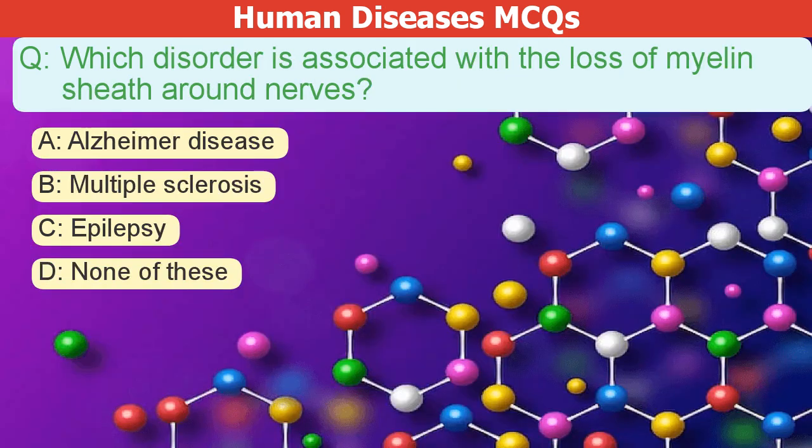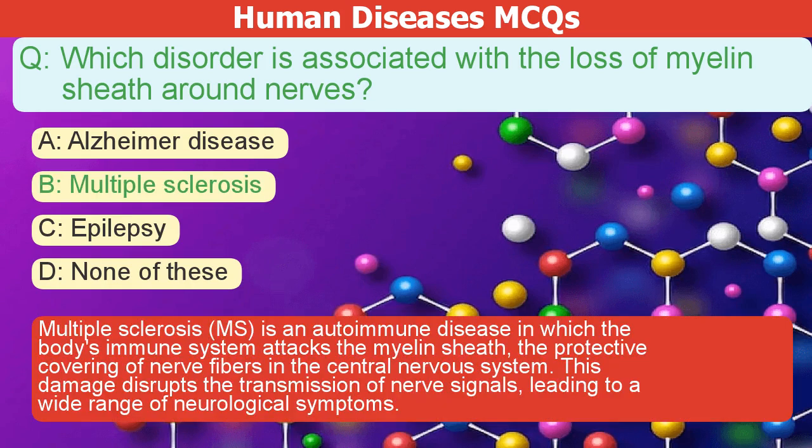Which disorder is associated with the loss of myelin sheath around nerves? A. Alzheimer's disease. B. Multiple sclerosis. C. Epilepsy. D. None of these. The correct answer is B.